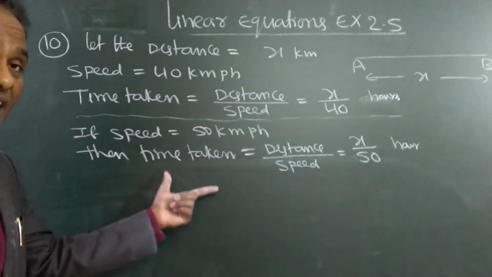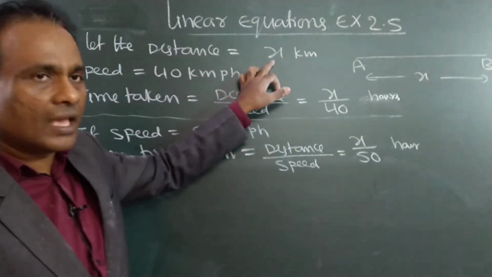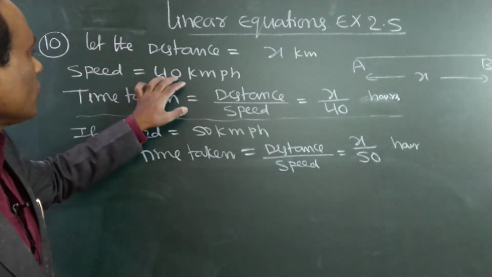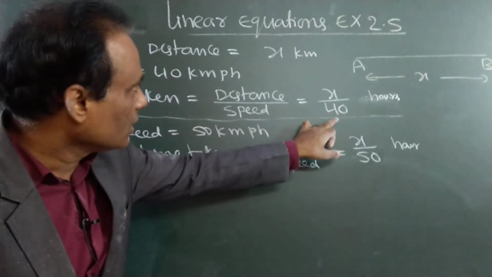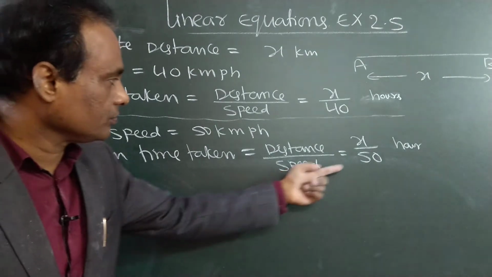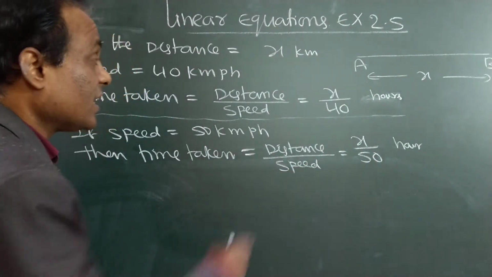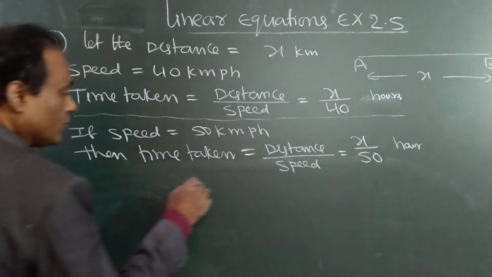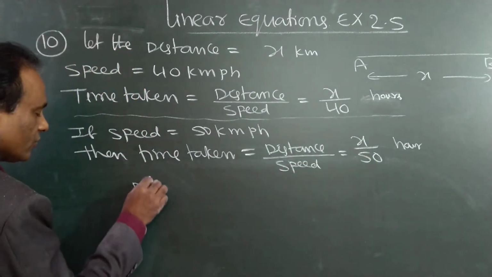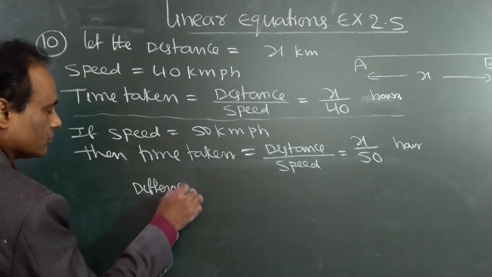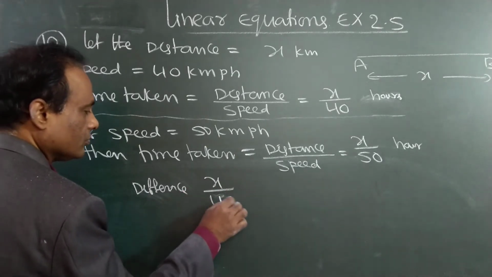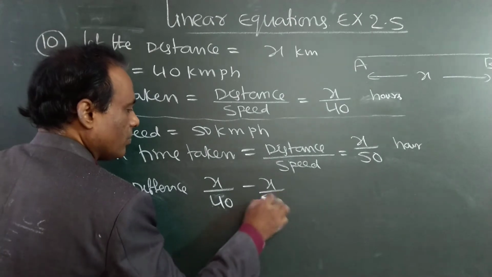First case, second case. Distance is the same in both cases: distance is x, distance is x. First time the speed was 40, second time the speed is 50. So what is the difference in the timings? The difference is x by 40 minus x by 50.